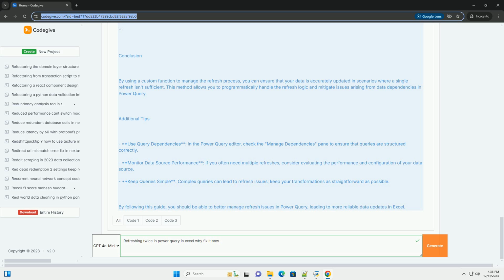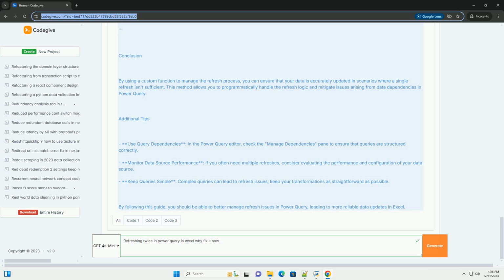in TotalSales. Step 3. Refresh twice using a custom function. To ensure that total sales gets the updated value, you can create a custom function to refresh it twice. Here's how you can do that.